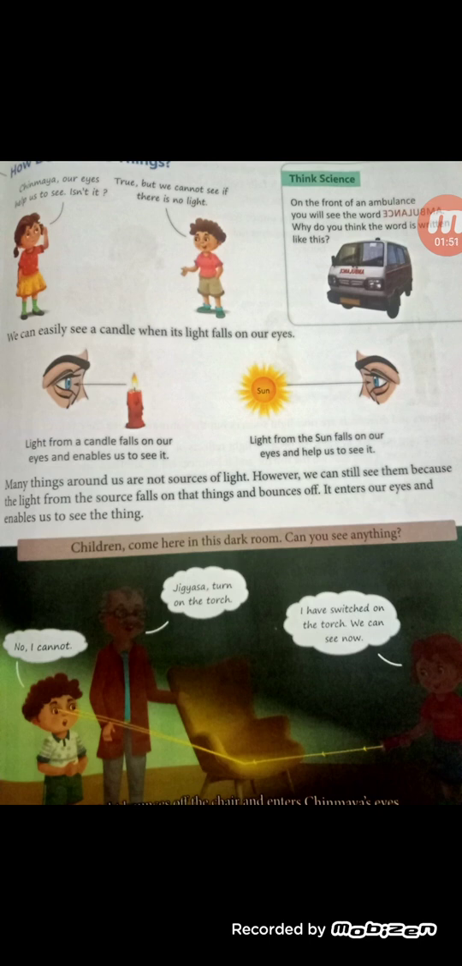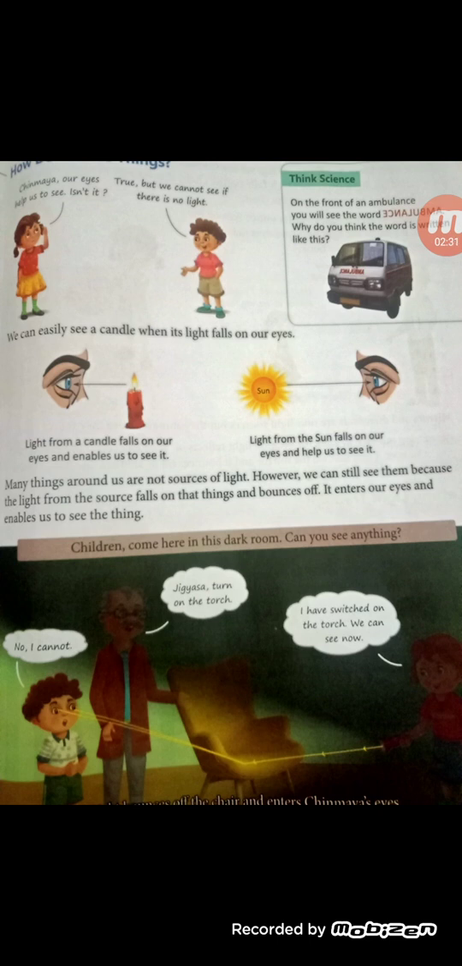We can easily see a candle when its light falls on our eyes, because the candle gives off light. If the light from the candle falls on our eyes, it means we are able to see the candle. Okay, but many things around us are not sources of light. They don't give us light. Then how can we see them? Beta, how can we see the table, the book, your geometry box?